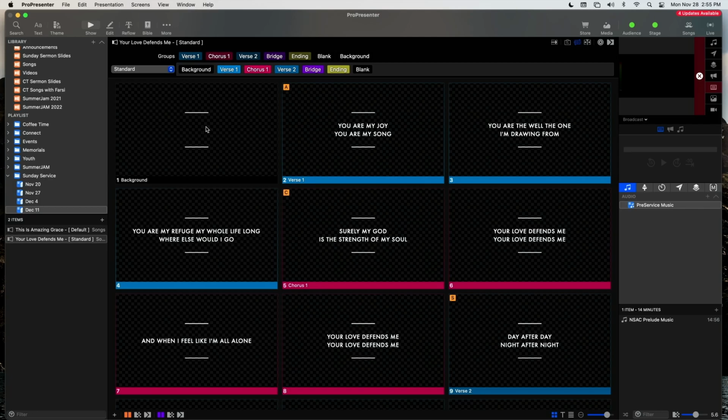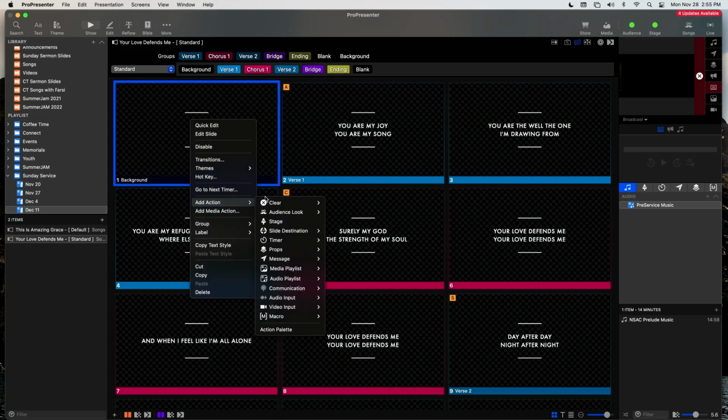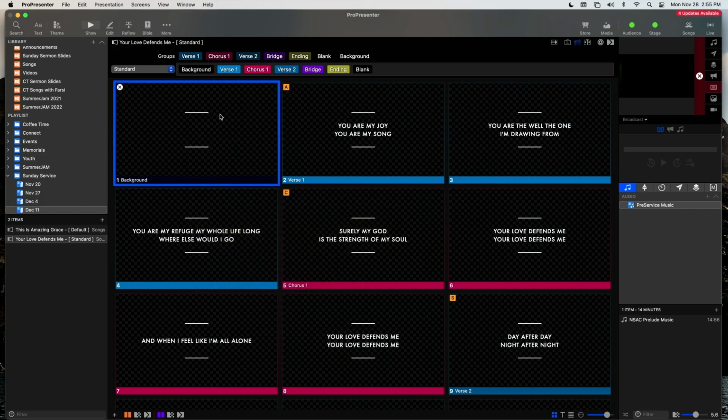And also you want to reformat your first slide. The way that we do that is right click on that first slide. You want to add an action. We want to clear all. And so coming out of the announcements or the scrolling slides at the beginning of the service, this just allows everything to be cleared so that you're not accidentally having the scrolling slides as your background as you start the song. So that just clears everything and gets you ready for the song.